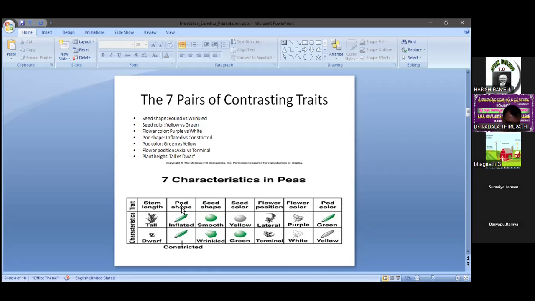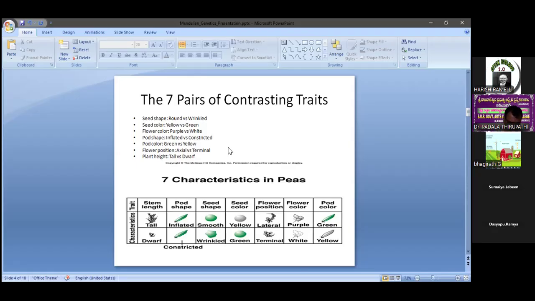That's why genes are units of heredity. According to Mendelian genetics, genes are nothing but units of heredity. We can explain it like that. In the previous sentences, I asked about the 7 pairs of contrasting traits. These 7 pairs of contrasting traits are linked with the chromosome number. What is the chromosome number? The diploid chromosome number in the pea plant.